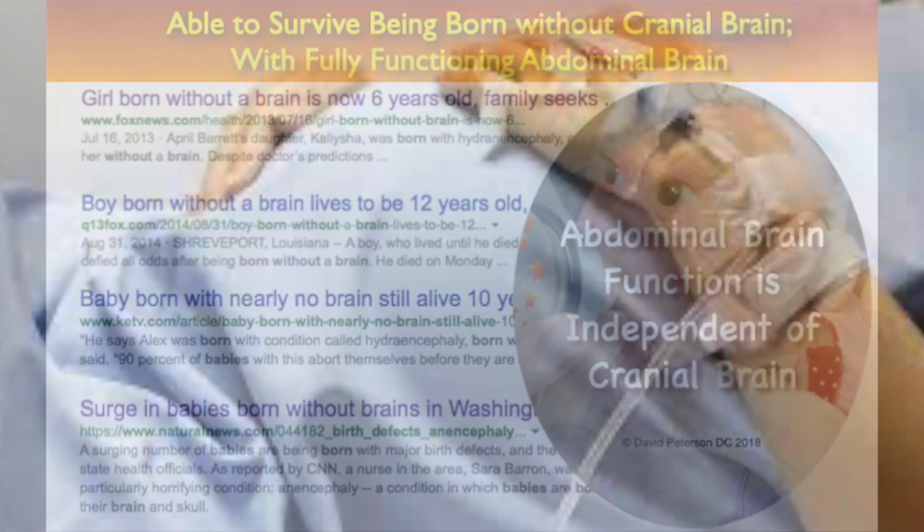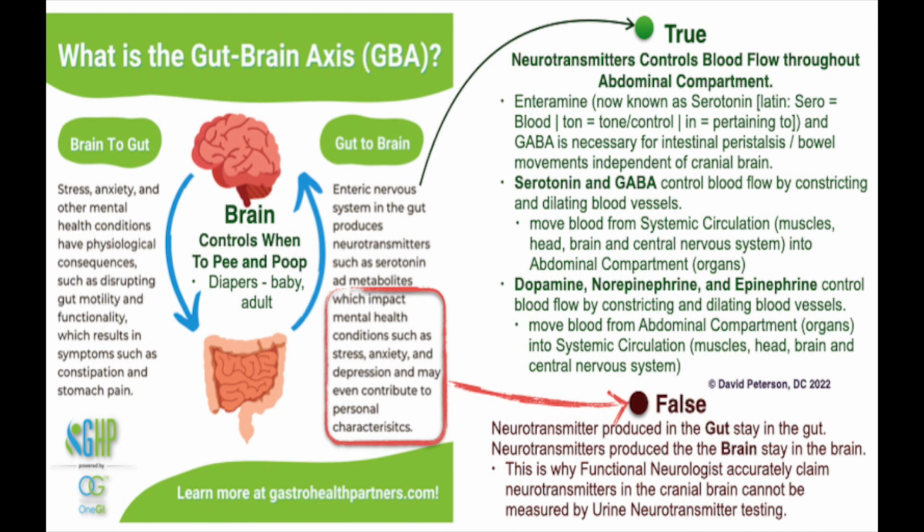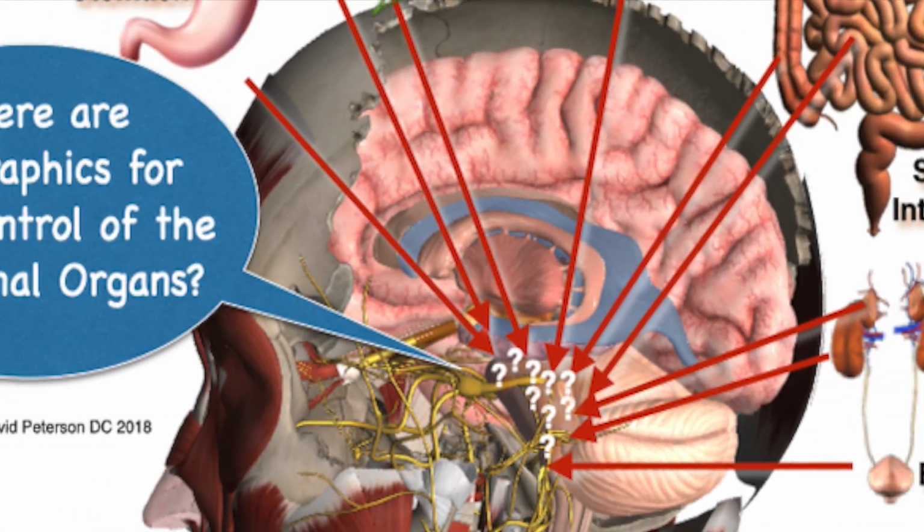This understanding raises questions about the validity of the gut-brain axis and highlights the importance of re-evaluating its significance. It suggests that the nervus vasomotorus, which operates independently of the cranial brain, plays a vital role in controlling organ function. The evidence supports the notion that organ function can be regulated without direct involvement from the cranial brain.